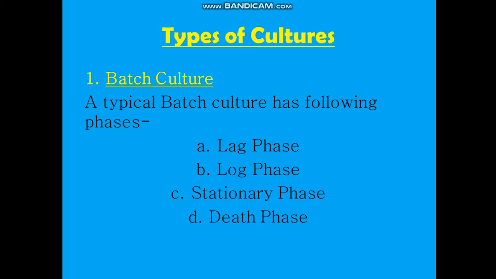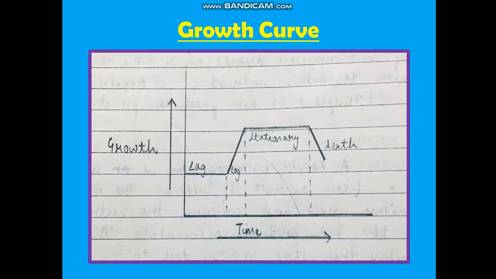Only remember these four phases because these are the major phases. You don't have to study how the transition occurs. That is obviously because of the finishing off of one phase and the starting off of another phase. So that has nothing to do with your syllabus. You have to study only these four phases in sequential order: lag, log, stationary, and death phase.